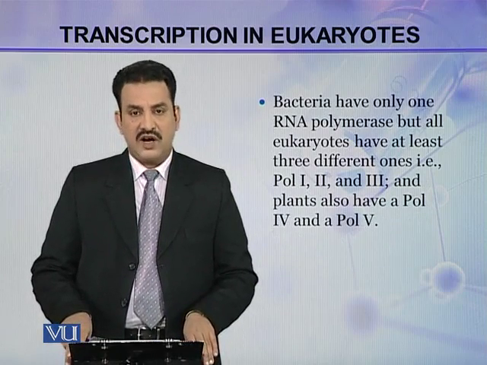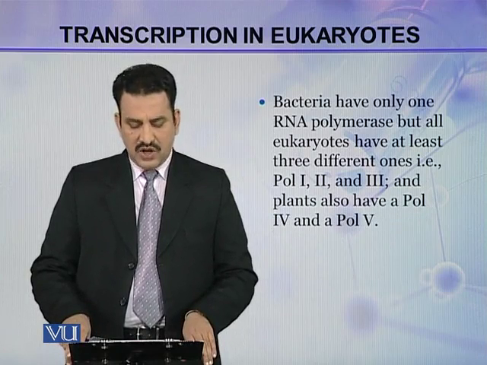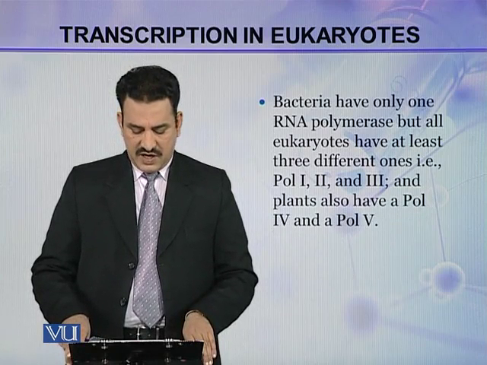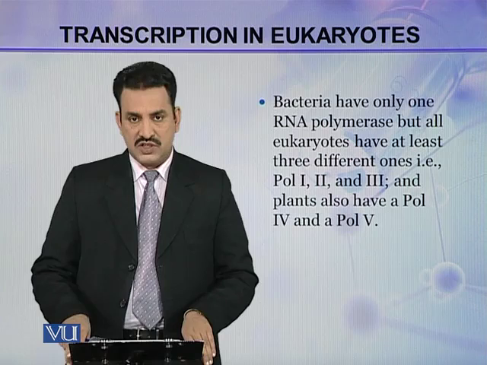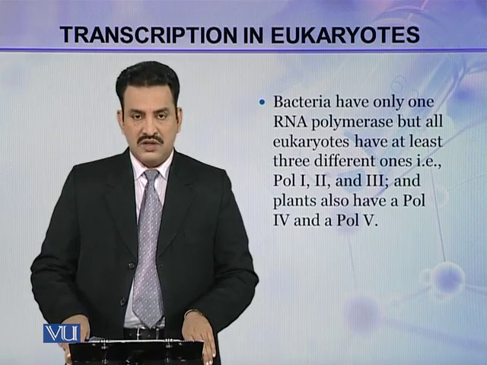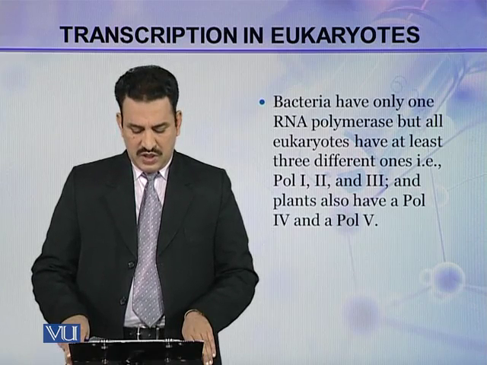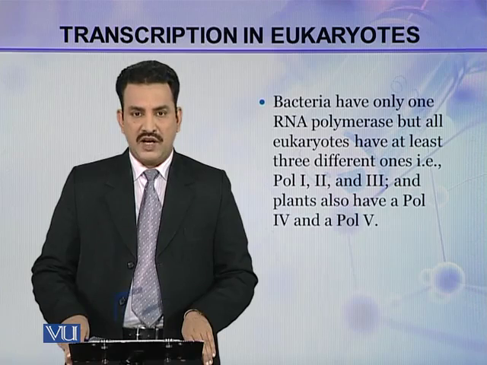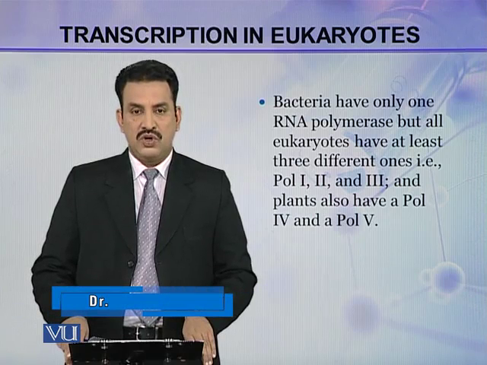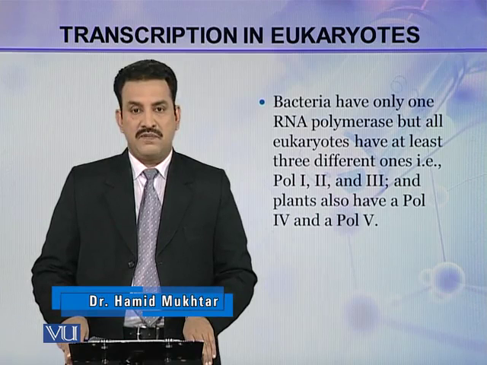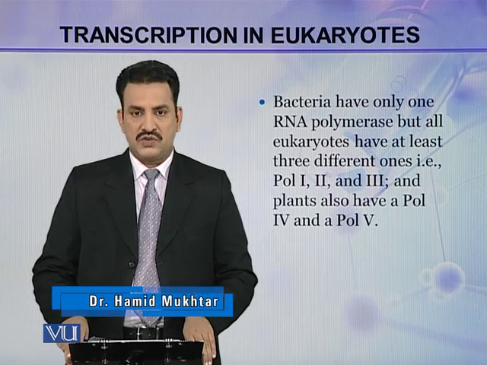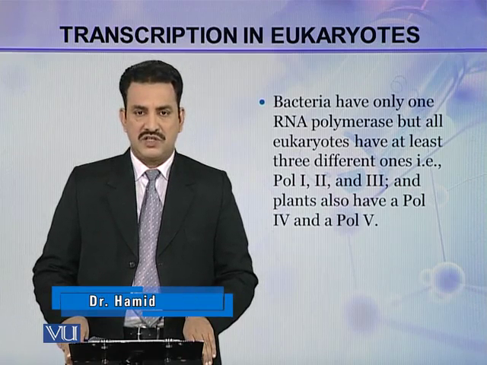Bacteria have only one RNA polymerase, but all eukaryotes have at least three different ones, that is RNA polymerase 1, RNA polymerase 2 and RNA polymerase 3. And plants also have polymerase 4 and polymerase 5. So there are 5 different types of polymerases found in the animals and plants.